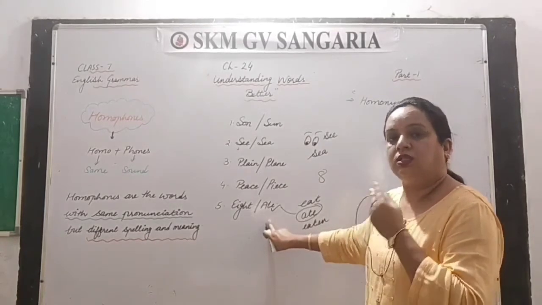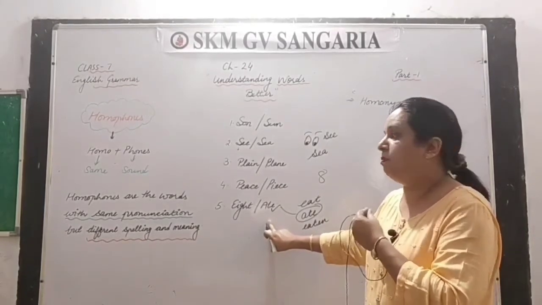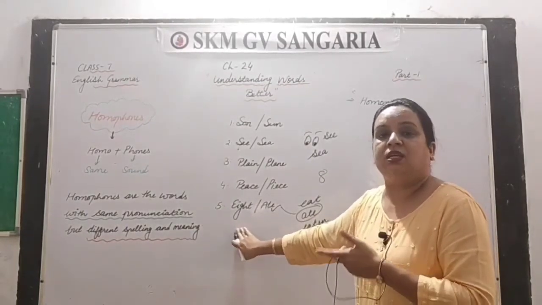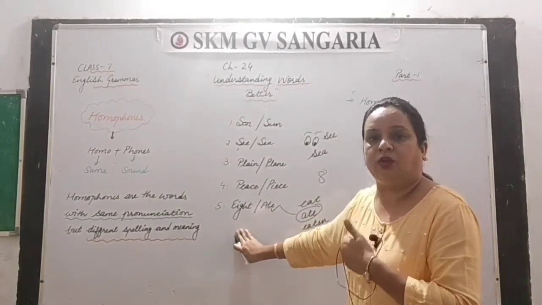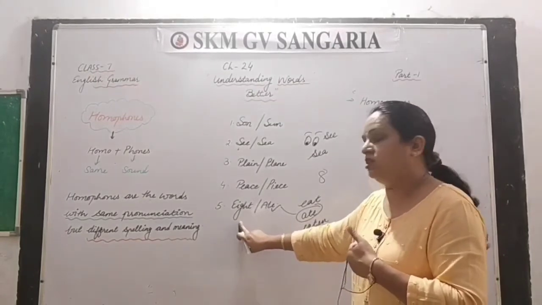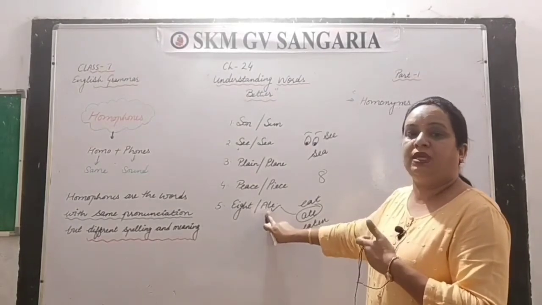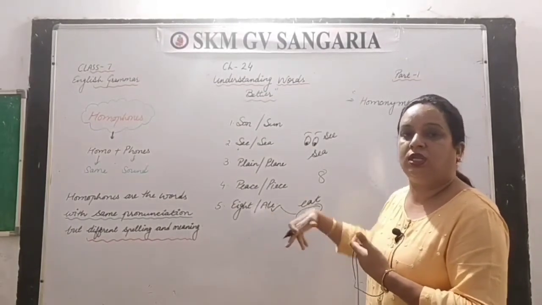I ate pizza yesterday. I got 8 out of 10; we are talking about marks here. But here, I ate a pizza yesterday, so that is the past form.